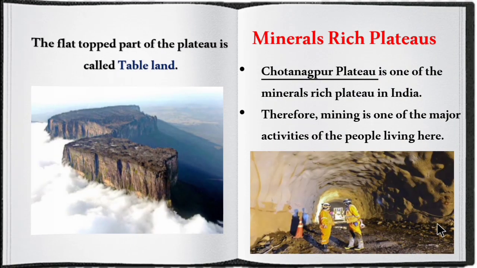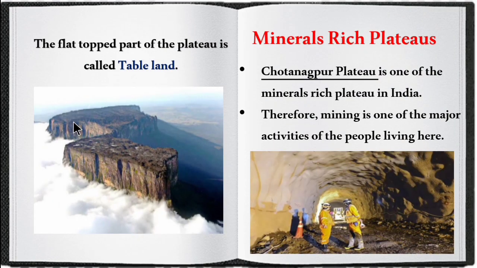Why it is called the roof of the world: the flat topped part of the plateau is called tableland. It has a very large flat topped part and looks like a table. Hence it is called tableland.